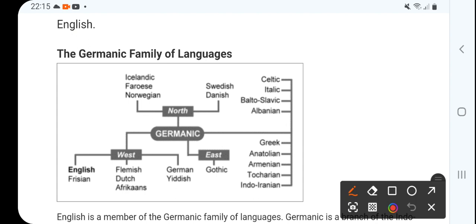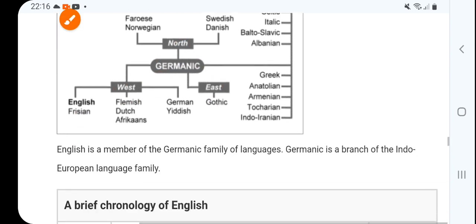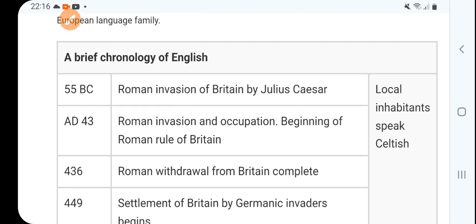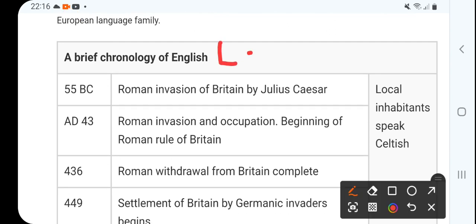Now, the Germanic families of languages. These are the Germanic languages, which cross the north, west, and east, and here English, and other languages. That is something we are going to discuss later on. Now, a brief chronology of the English language.